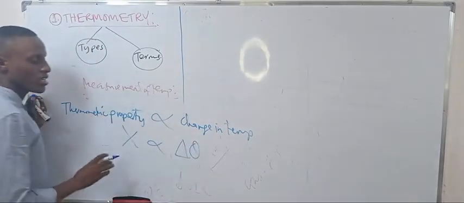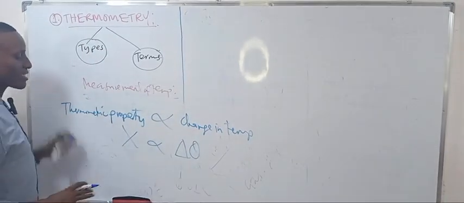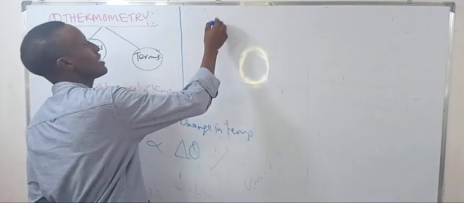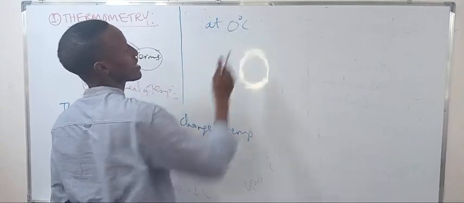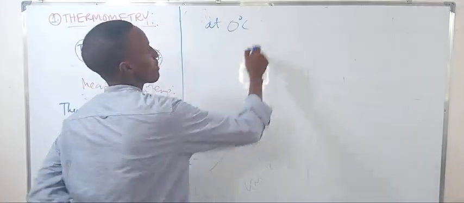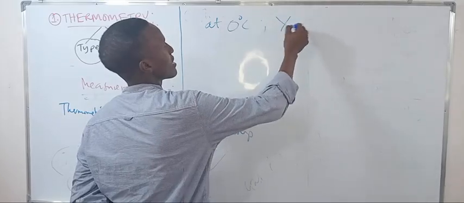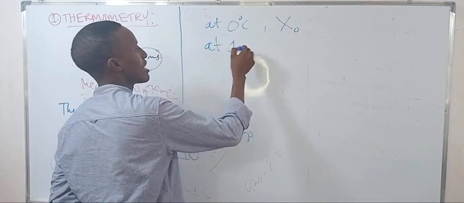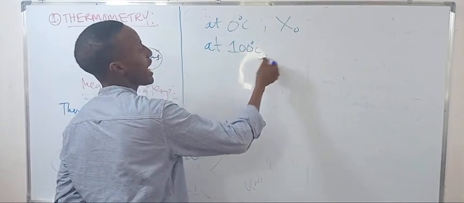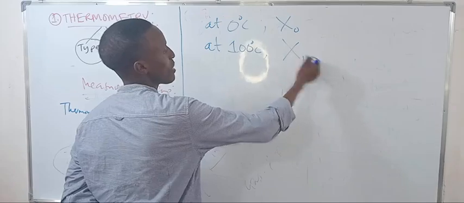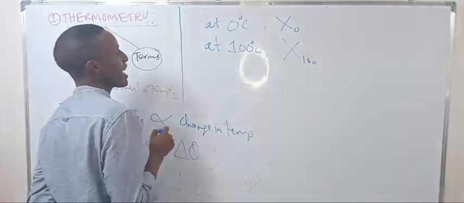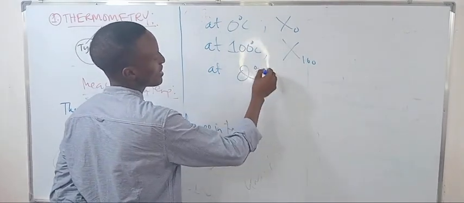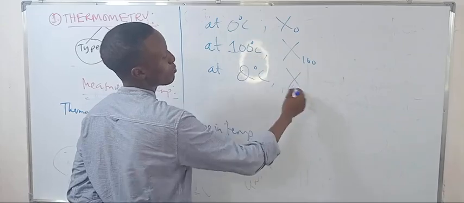For example, at a temperature of 0 degrees centigrade, I have a certain property X0. At 100 degrees centigrade, I have the property X100. If the temperature is theta, I have the property X theta.